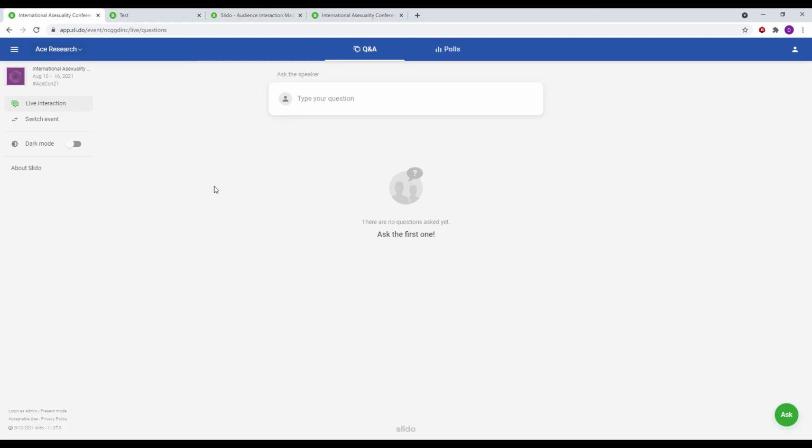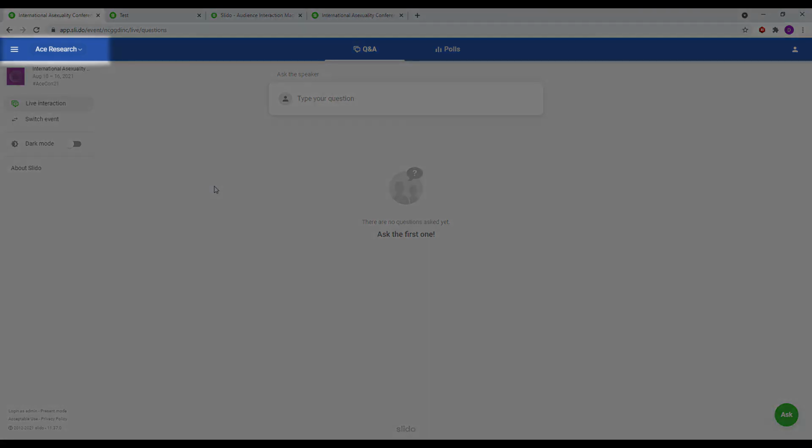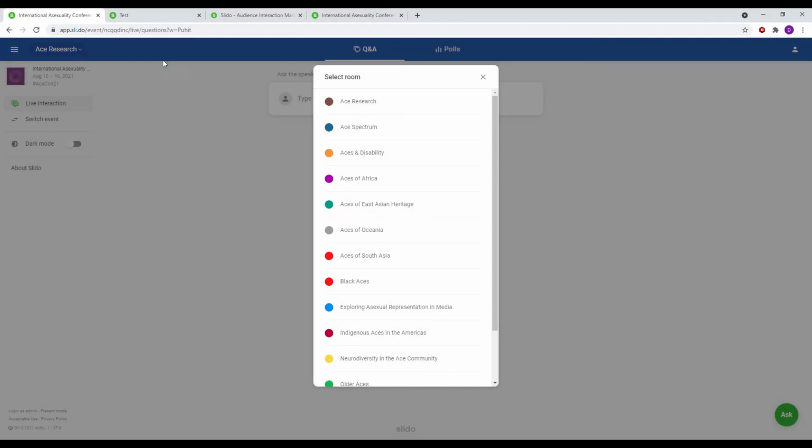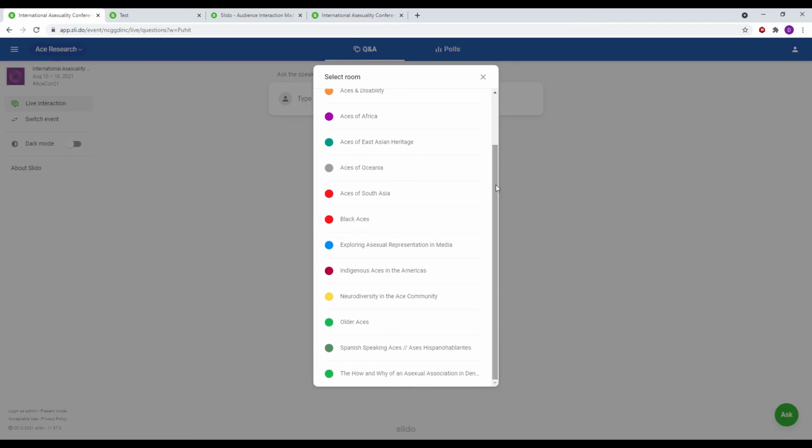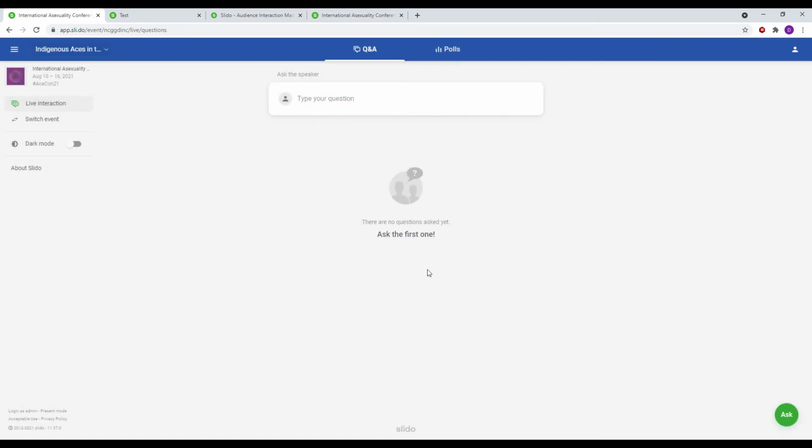In the top left of the screen, it will tell you which session you are in. For example, I'm currently in ACE Research. If I click on ACE Research, a list of the sessions will appear in the center of the screen. These will have the same names as the panels. Simply find the panel you are looking for, for example, Indigenous ACEs in the Americas, and click on it in the list. This will take you to that session.